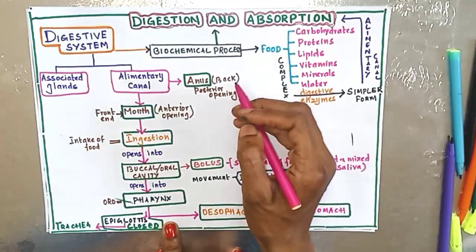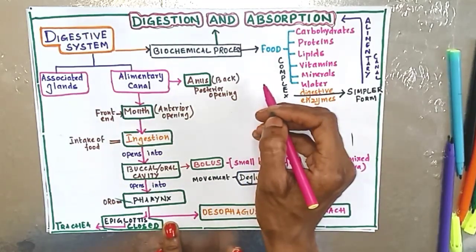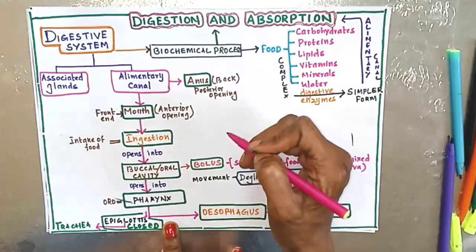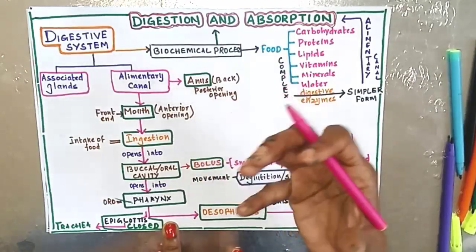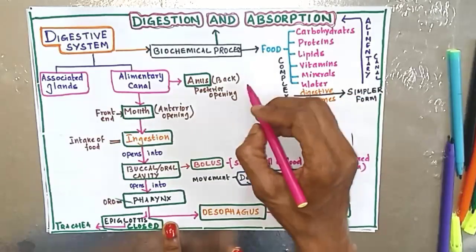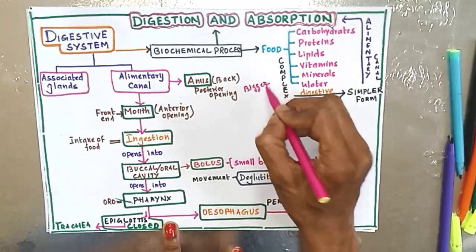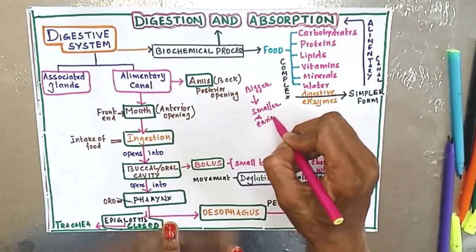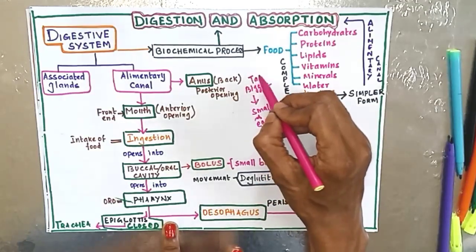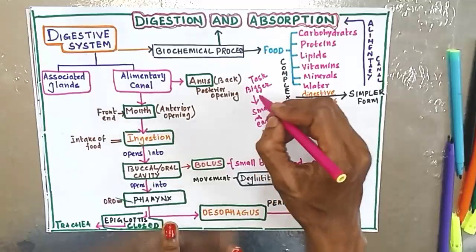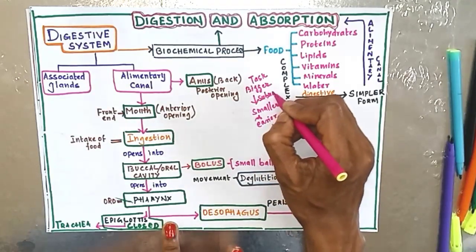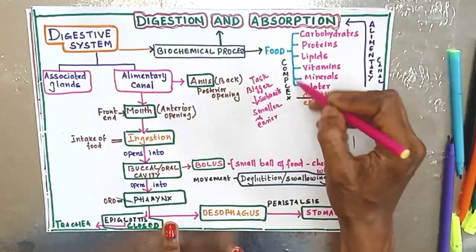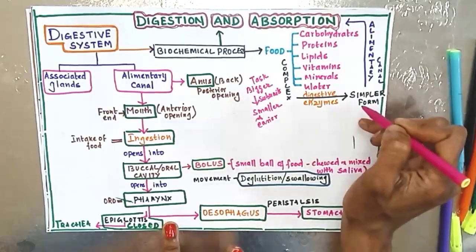For example, you have the syllabus for NEET. Can you study it as a whole? No, you have to study it chapter wise, unit wise and page wise, so that you can easily absorb the information which is given in the book. Same way, you have to break a bigger task into smaller ones. If you break it down, it will be smaller and easier. If you have a bigger task, like completing biology, you divide it into smaller subunits, then it will be easy for you to study, as well as it will be retained in your mind. Same way, the complex form has to be converted to a very simple form, so that the body can absorb it.